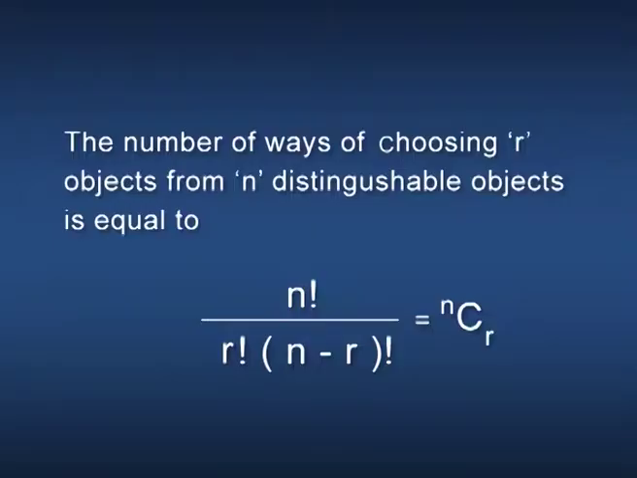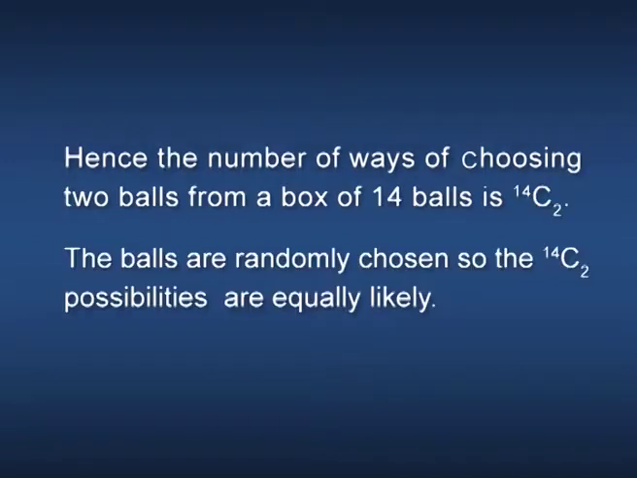Solution. The number of ways of choosing R objects from n distinguishable objects is n factorial divided by R factorial into n minus R factorial, that is equal to n CR. Hence, the number of ways of choosing 2 balls from the box of 14 balls is 14 C2. The balls are randomly chosen. So, the 14 C2 possibilities are equally likely.